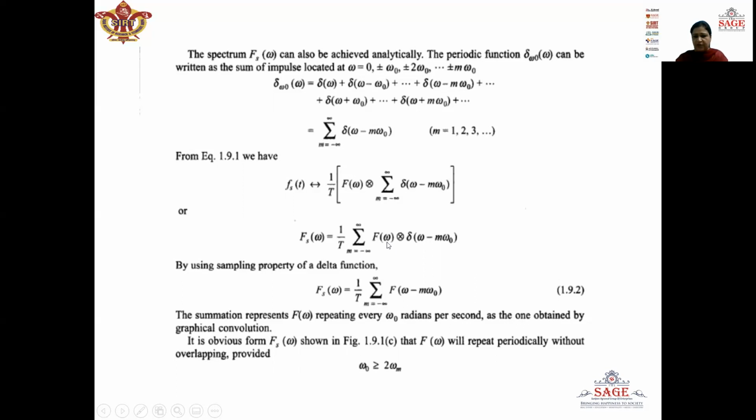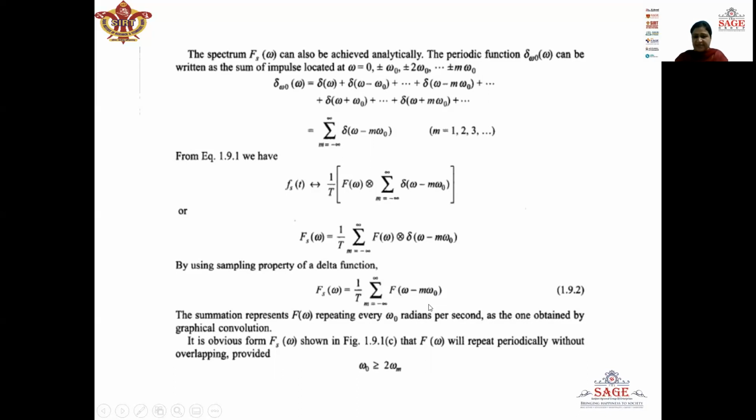So summation 1 upon T F omega in convolution with delta omega minus m omega naught. Now, by using the sampling property of a delta function, we know that if we take the convolution of any signal with a shifted impulse signal, then we will get the shifted signal only. So 1 upon T summation m is equal to minus infinity to infinity F omega minus m omega naught, which represents a shifted signal. So we will get F omega, which will repeat every omega naught radians per second.